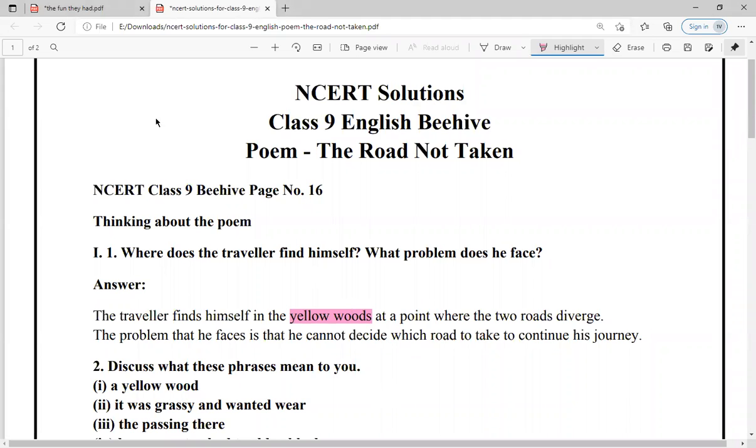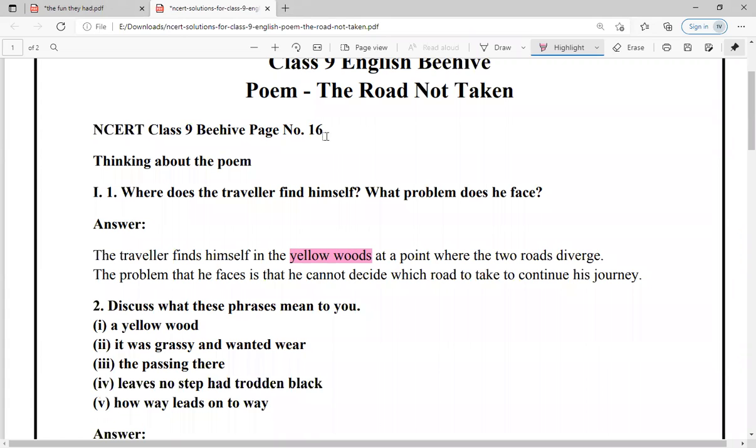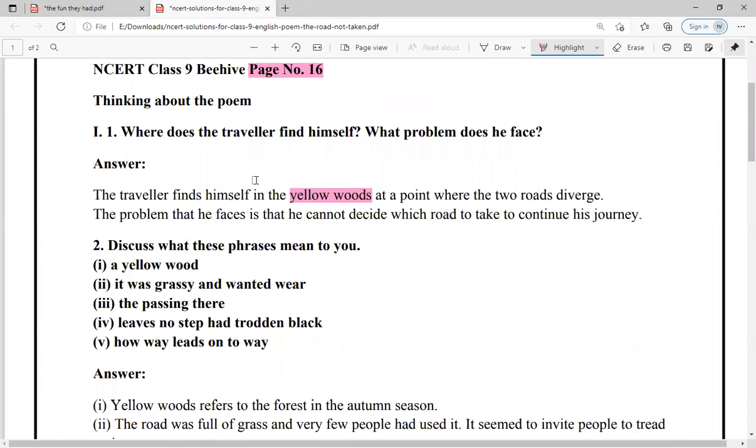Yeah. So today we'll see the question answer of the poem The Road Not Taken. Okay. First question, which is on page number 16. Where does the traveler find himself and what problem does he face? So where does the traveler find himself? We have seen he finds himself in the yellow woods.